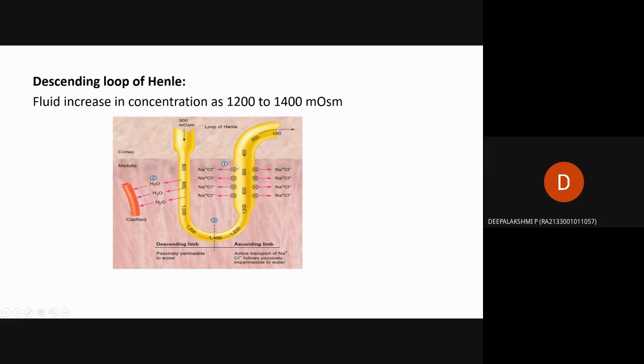Here the mark is given for active reabsorption of sodium chloride. We have already seen that this is the movement of molecules from higher concentration to lower concentration, given for sodium chloride. Here H2O is given for osmosis, that is whenever water is needed, it enters or leaves the tubules.